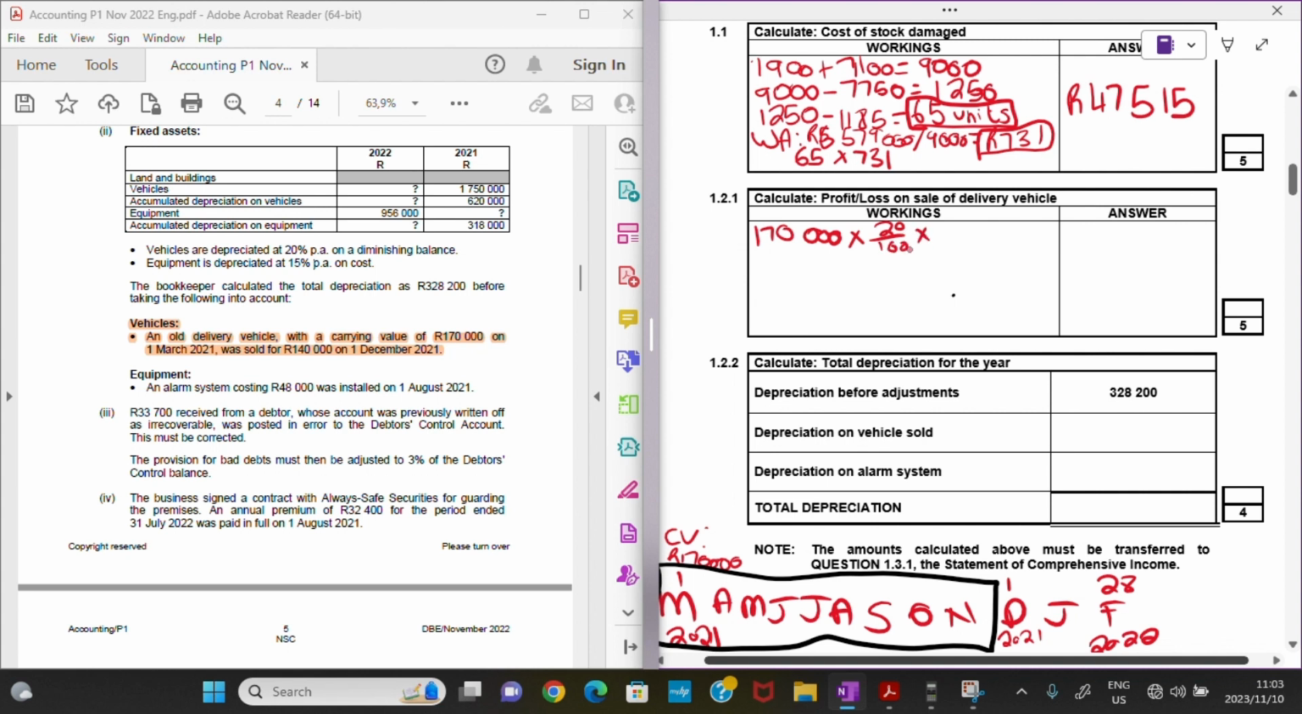And then now I only used it for how many months? 1, 2, 3, 4, 5, 6, 7, 8, 9. So it's only 9 months from the 1st of March 2021 until the last day of November 2021, right? So that's just 9 months. So we'll also multiply that by 9 over 12.